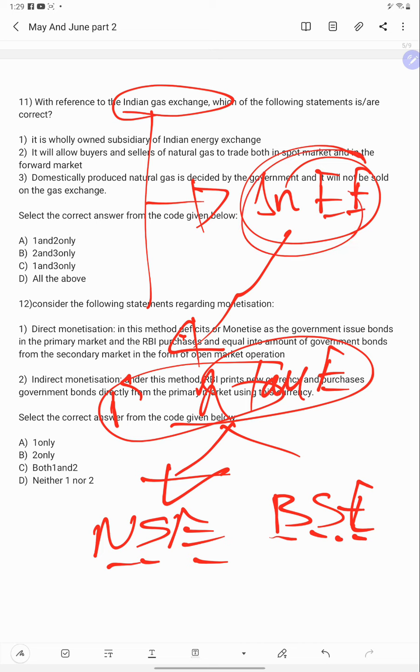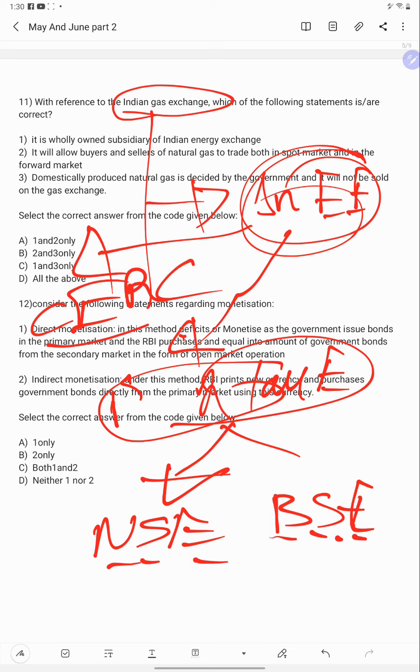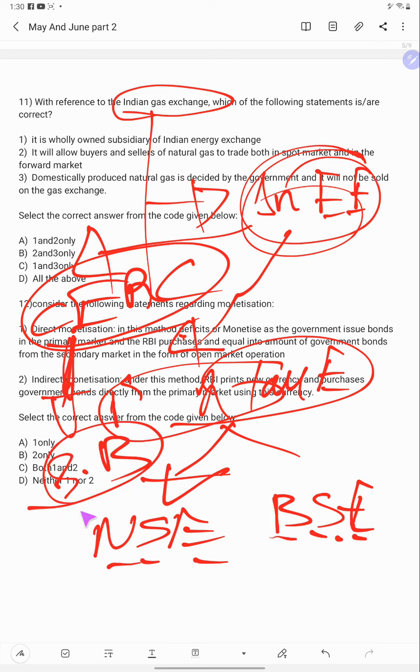This one is approved and regulated by the Central Electricity Regulatory Commission. It is a statutory body because it is established under the Electricity Act 2003.